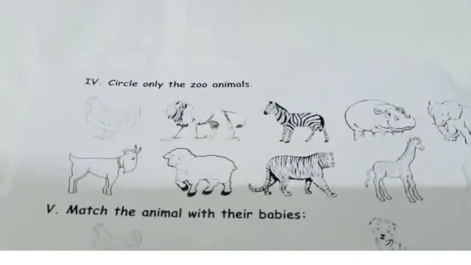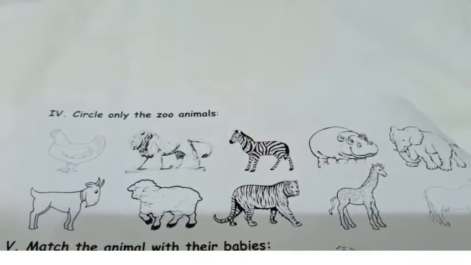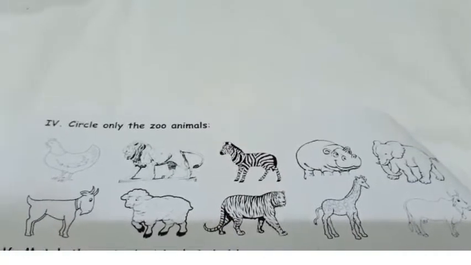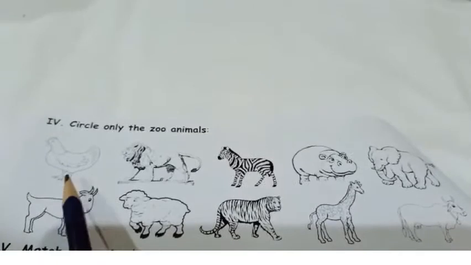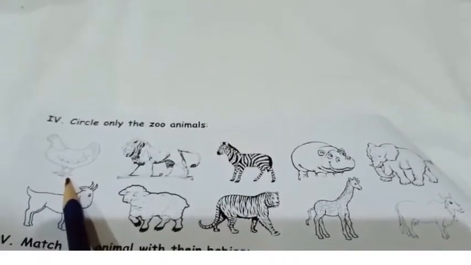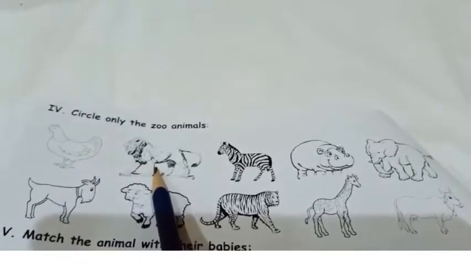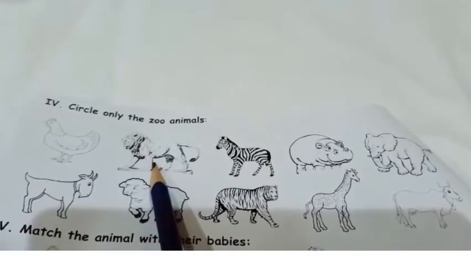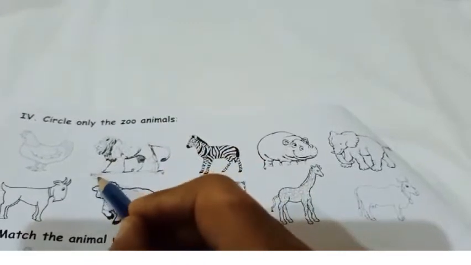We have circle only the zoo animals. What is the next section? Circle only the zoo animals. Let's find out zoo animals and circle them. Let's see what is this. Is it a zoo animal? No, it's a hen. Hen is not a zoo animal. Now what is the next animal? It's a lion. Is lion a zoo animal? Yes. Do we find lion in zoo? Yes. So let's circle lion.